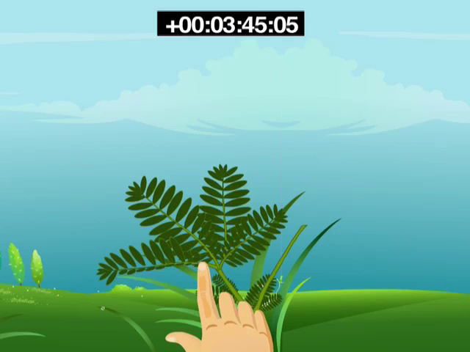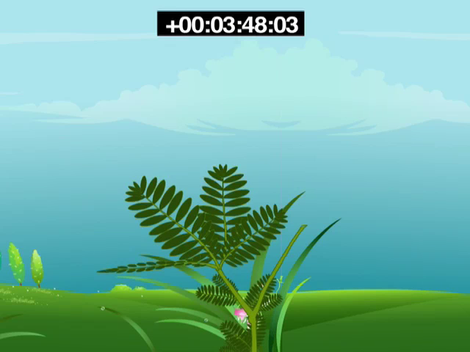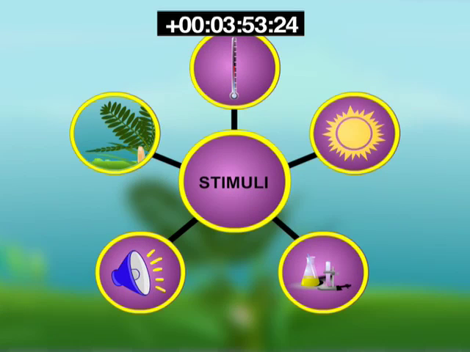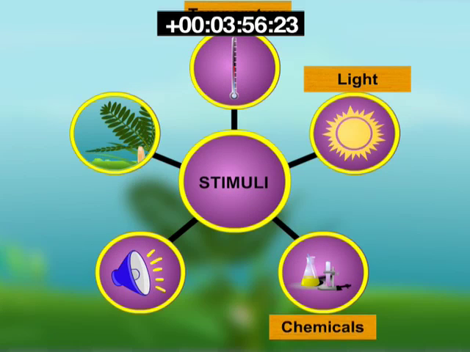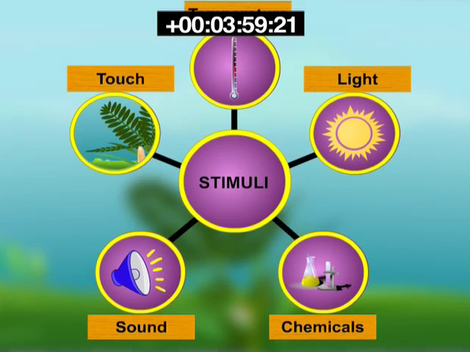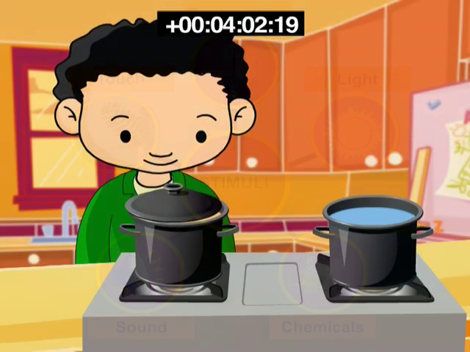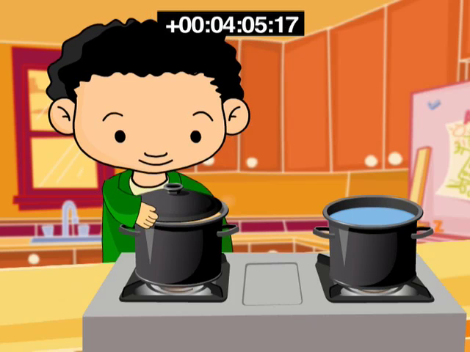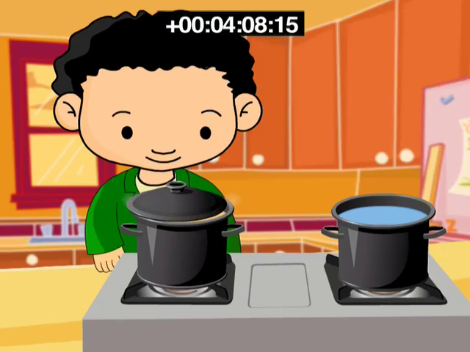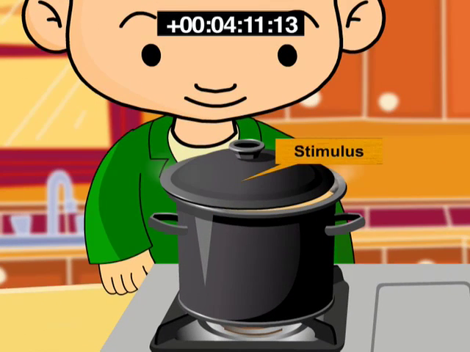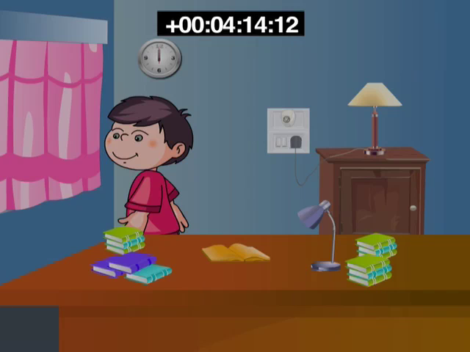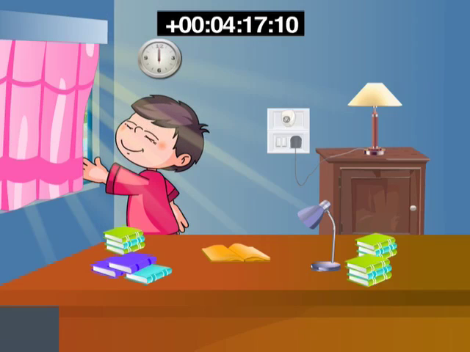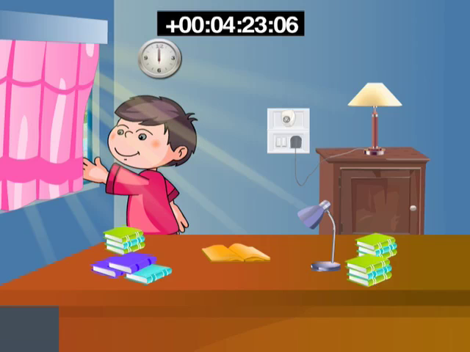The changes in our surroundings that make us respond to them are called stimuli, and an organism's reaction to a stimulus is called a response. Temperature, light, chemicals, sound and touch are various kinds of stimuli an organism responds to. For example, when you touch a hot plate and withdraw your hand immediately, the hot plate is the stimulus and the withdrawal of the hand is the response. Another example is when we suddenly come out into the bright sunlight from a dark room, our eyes shut automatically for a moment till they adjust to the changed bright surroundings.